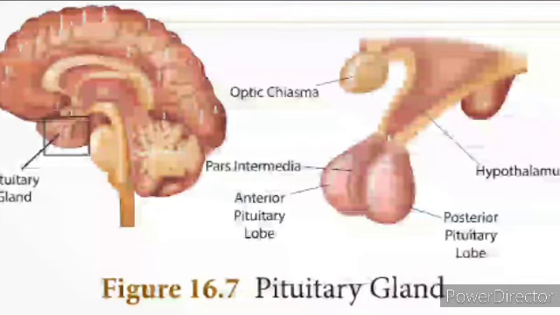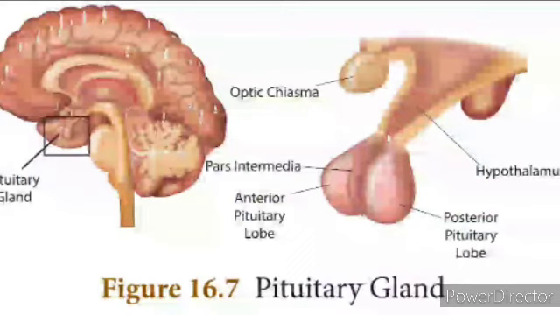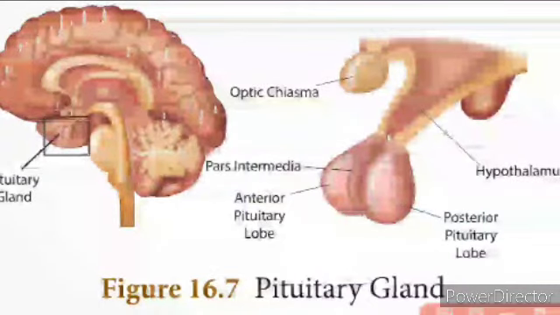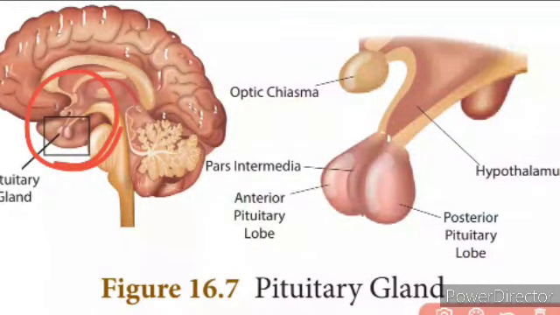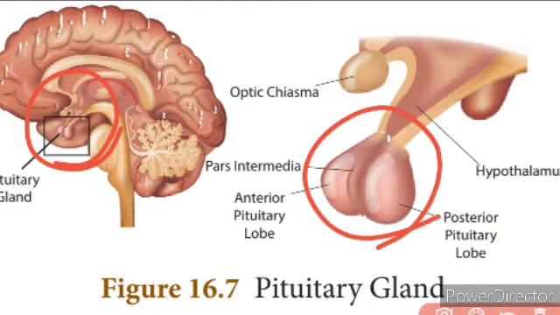Next we'll move to the human endocrine glands. Right now we have seen the list of the endocrine glands that is present in the vertebrata, isn't it? Especially the vertebrate animals. Now the first one that we're going to see is the pituitary gland. Here in the picture you can see the pituitary gland, which is attached to the hypothalamus by a stalk which is called the pituitary stalk, right? And this pituitary gland is a pear-shaped compact mass located in the midbrain, attached to the hypothalamus by a pituitary stalk.